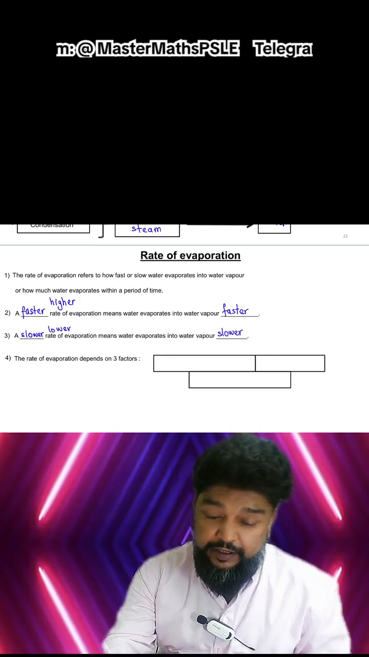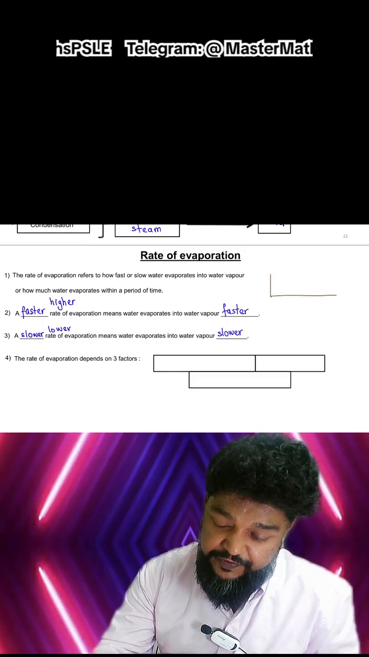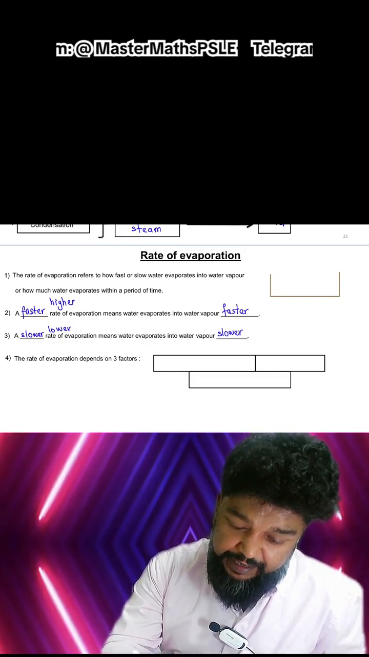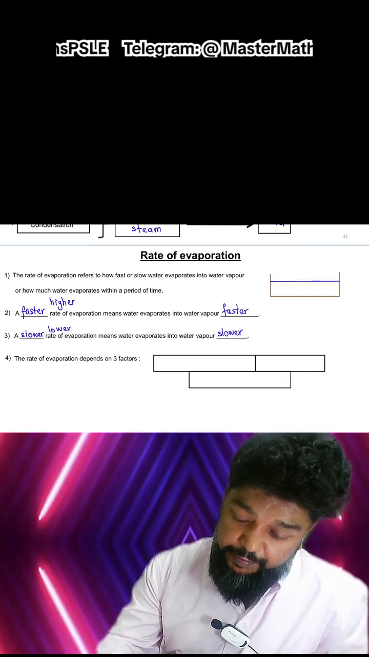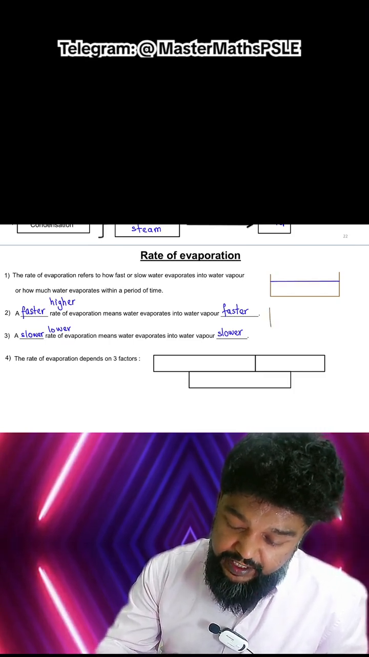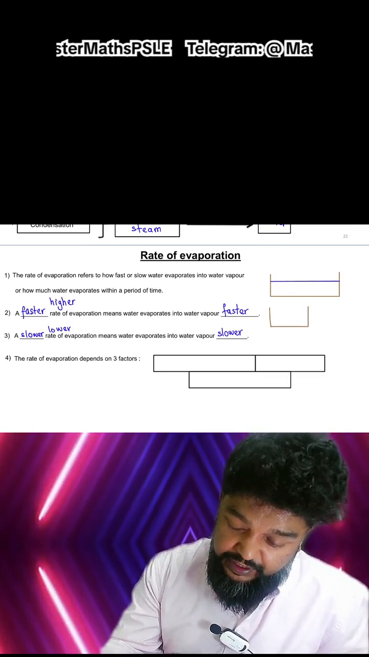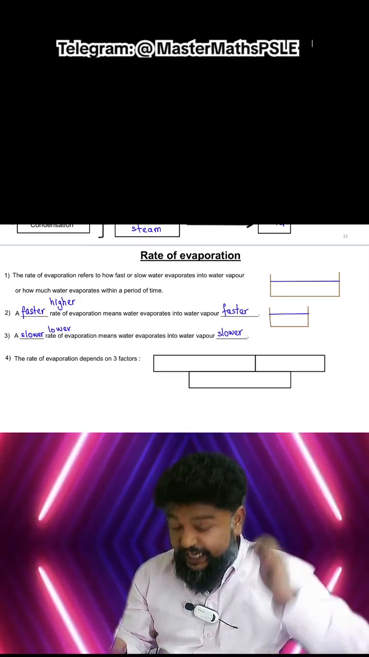Now I repeat, for water to become water vapor, it needs to gain heat, and this gaining of heat happens only at the surface. I repeat, it happens at the surface of the water, which is why, unlike boiling, you don't really see bubbles that form. So if you look at these two, one of them is exposed surface area.